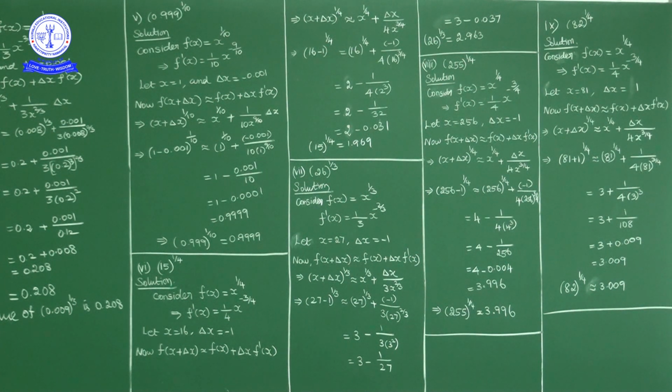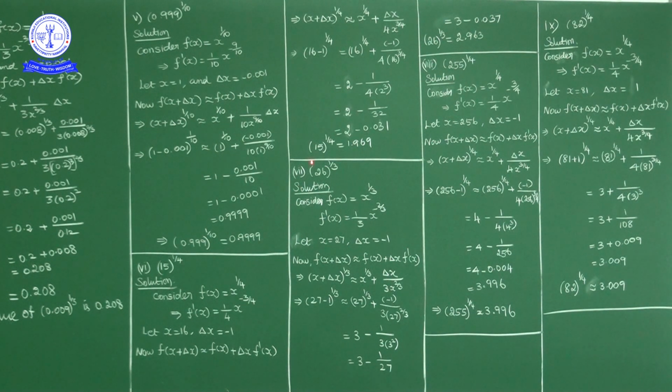Now 26 power 1 by 3 is nothing but the cube root function. So f of x is equal to x power 1 by 3. As f of x equals x power 1 by 3, f dash of x equals what? The derivative of x power n is n into x power n minus 1. So f dash of x equals 1 by 3 into x power 1 by 3 minus 1, nothing but 1 by 3 into x power minus 2 by 3, or else 1 by 3 into x power 2 by 3.